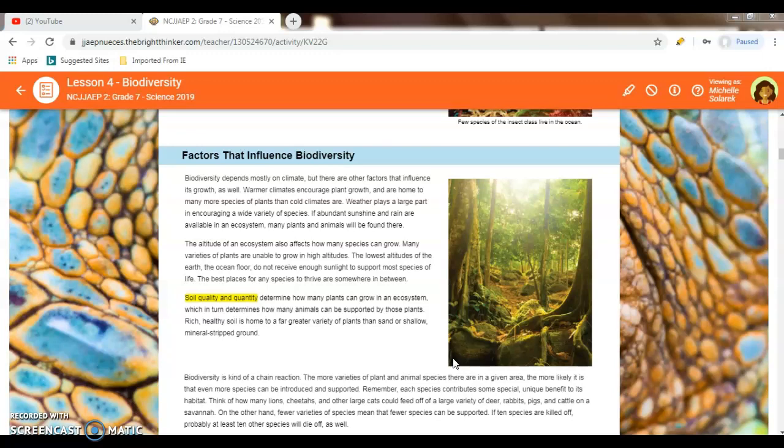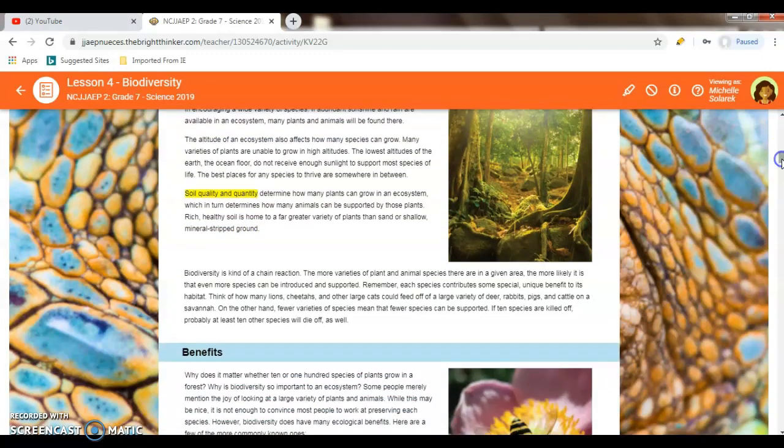Soil quality and quantity determine how many plants can grow in the ecosystem, which in turn determines how many animals can be supported by those plants. Rich, healthy soil is home to a far greater variety of plants than sand or shallow, mineral-stripped ground. Biodiversity is a kind of chain reaction. The more varieties of plants and animals there are in a given area, the more likely it is that even more species can be introduced and supported.